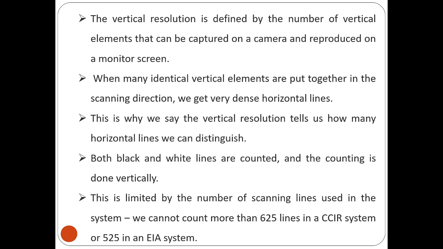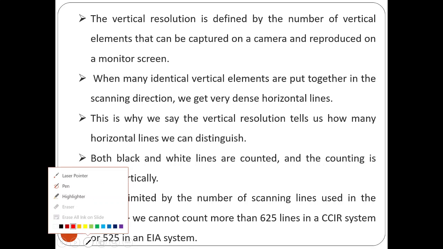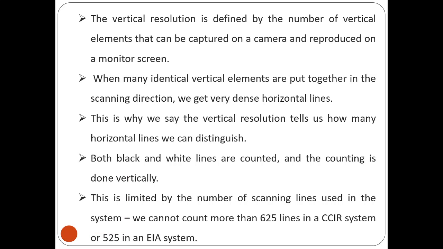Therefore the vertical resolution is given by Na into K. I can write the formula here: vertical resolution is equal to Na into K. Now what is Na? It is nothing but the number of active lines. Suppose we say the number of active lines is 585. And K is the resolution factor, known as the Kell factor. Its value is 0.7.